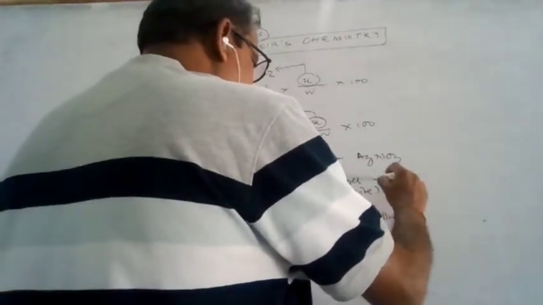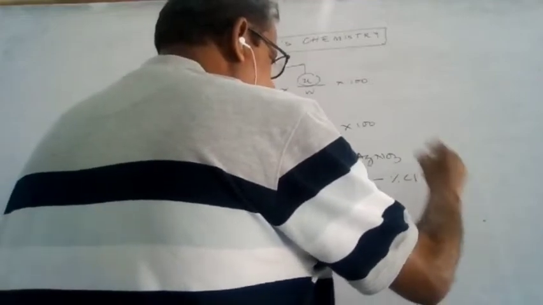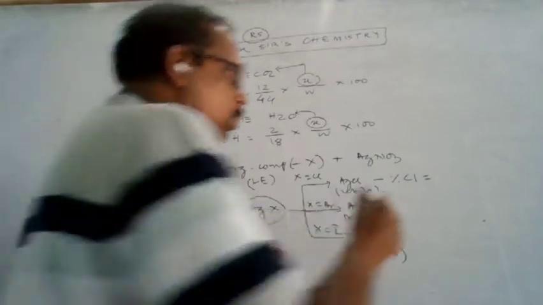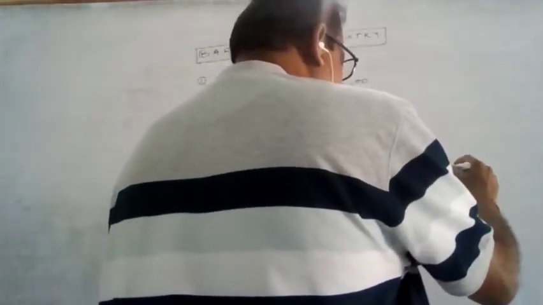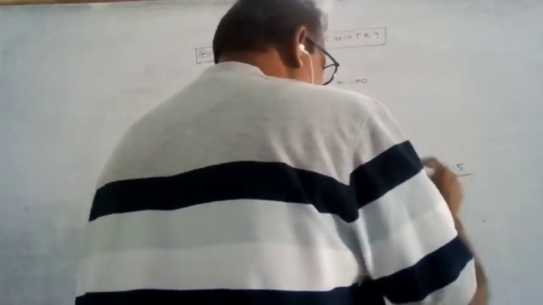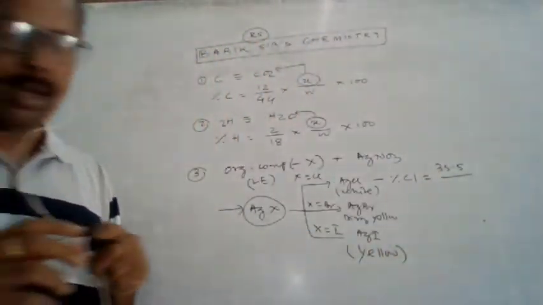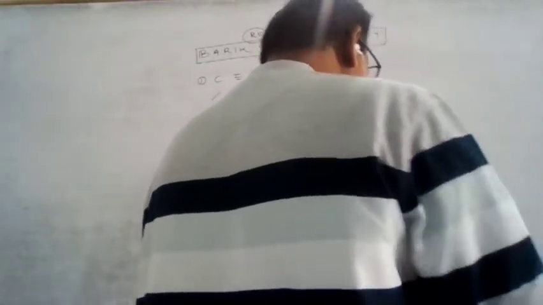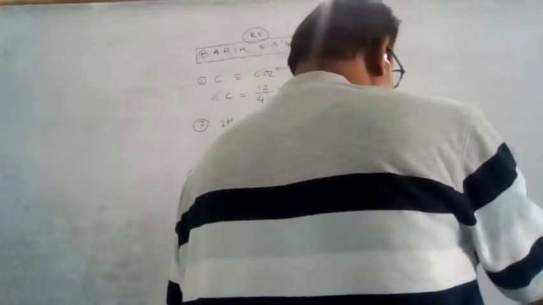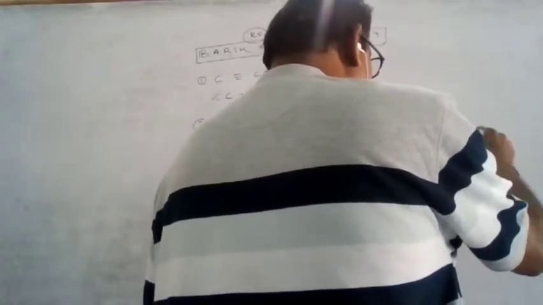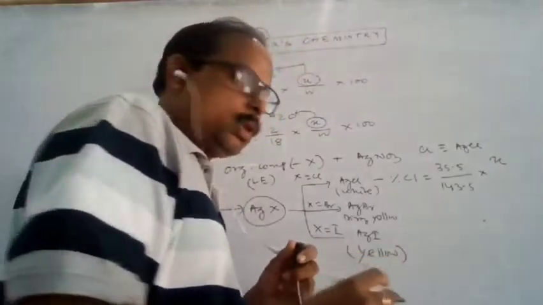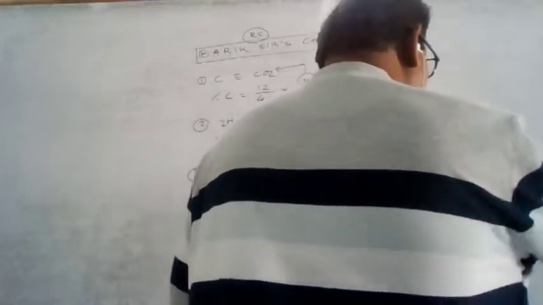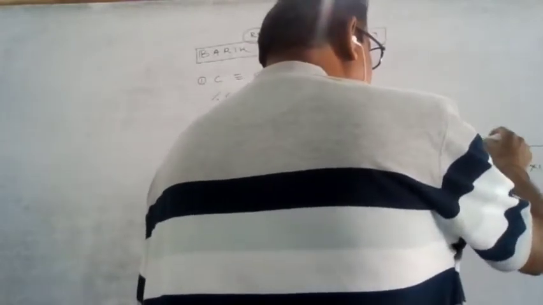From this, how can we determine the percentage of chlorine? Now comes the part. The percentage of chlorine is equal to the atomic mass of chlorine, 35.5, by the mass of AgCl, 143.5, into x by W into 100. Here the chlorine is getting converted to AgCl, and x is the mass of AgCl. This is the formula to calculate it.